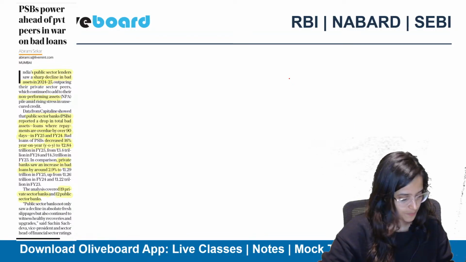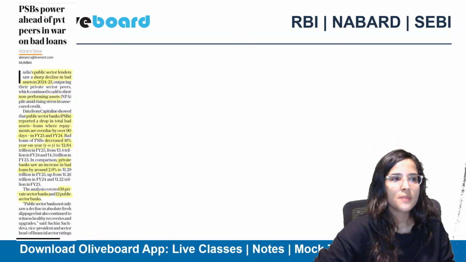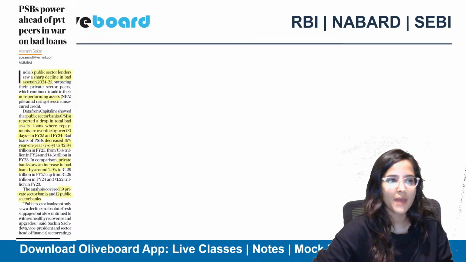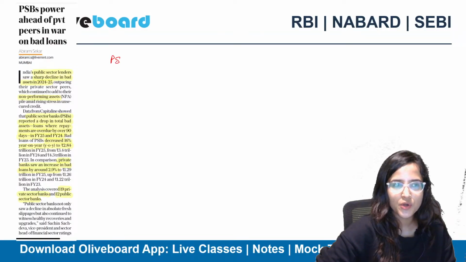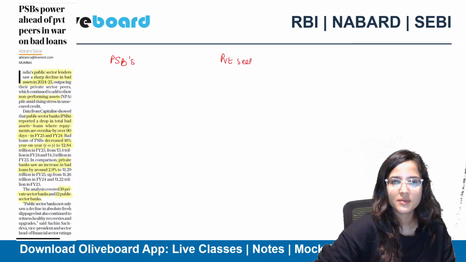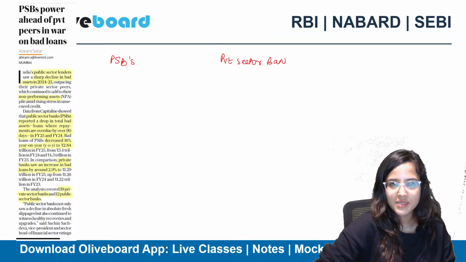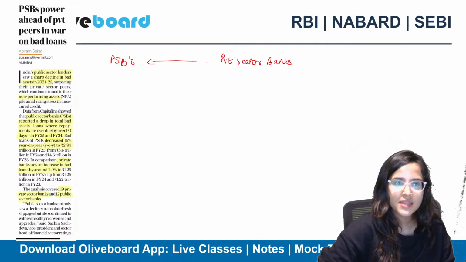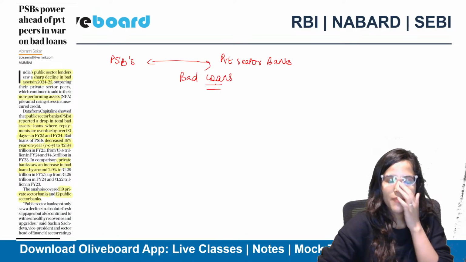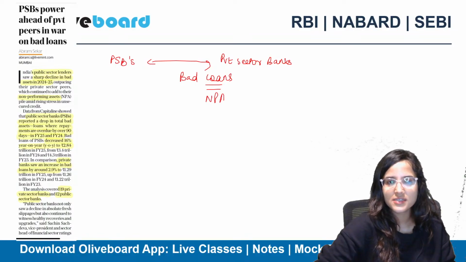Let's begin. The first important news is PSBs power ahead of private peers in war on bad loans. That means here we are talking about public sector banks and private sector banks, and the amount of bad loans, the non-performing assets, that they have.